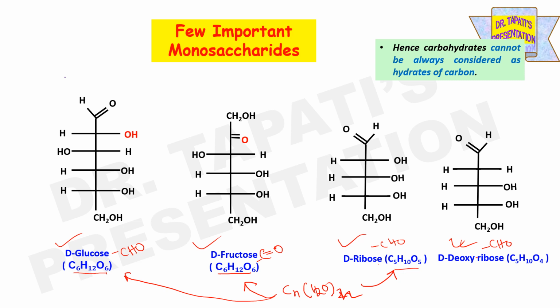But if you consider the formula of deoxyribose, it is C5H10O4, so it does not fit the general formula CnH2nOn. Already I told you that carbohydrates cannot always be considered as hydrates of carbon. Deoxyribose is the proof of that.